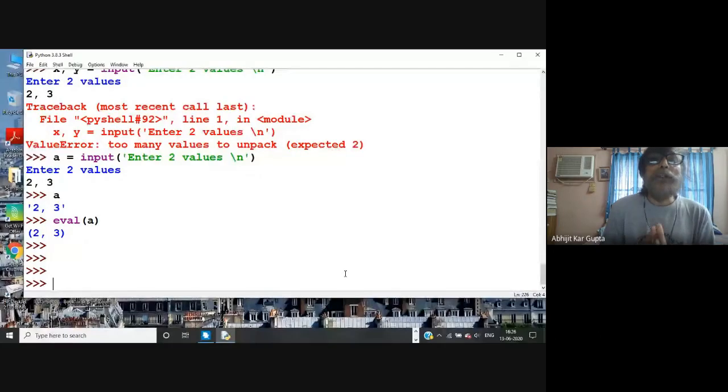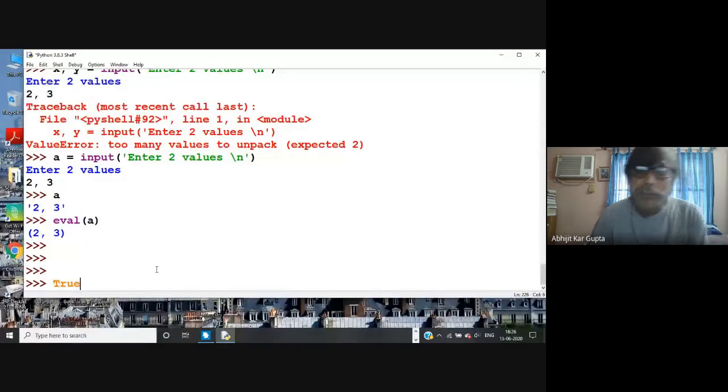So here there are two constructs: true and false. When you write True, remember that the color is different and the T is capital.